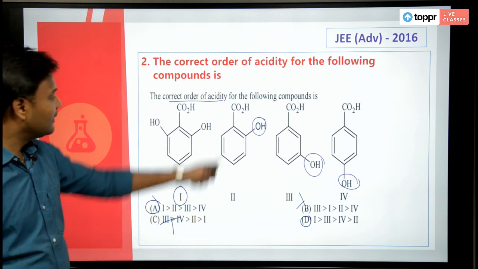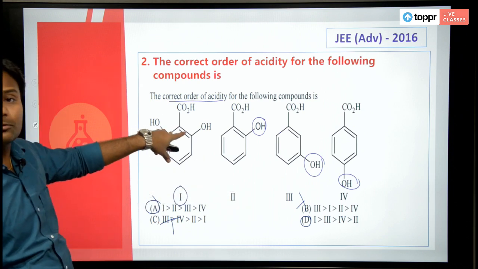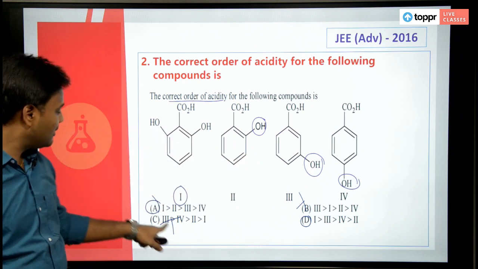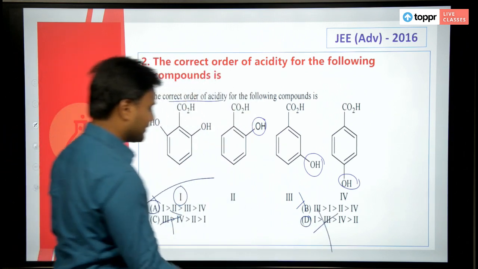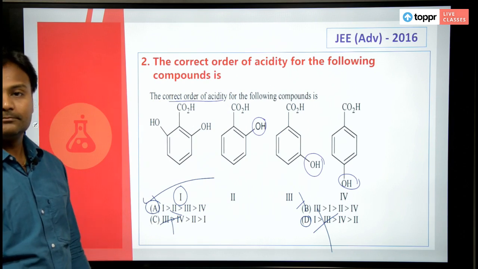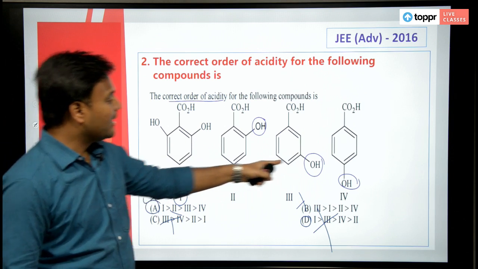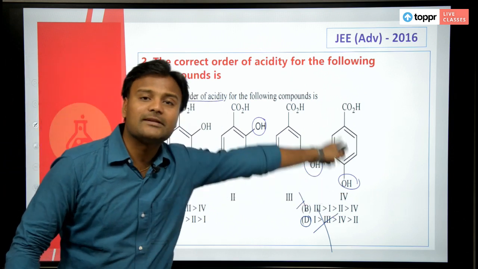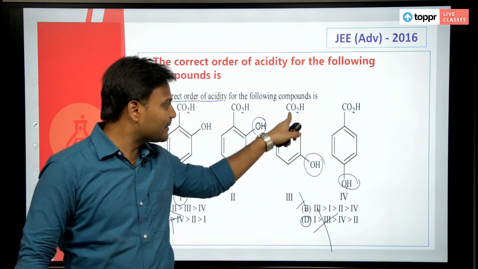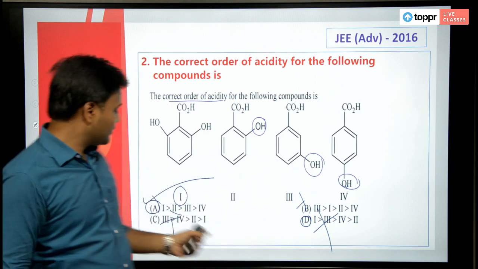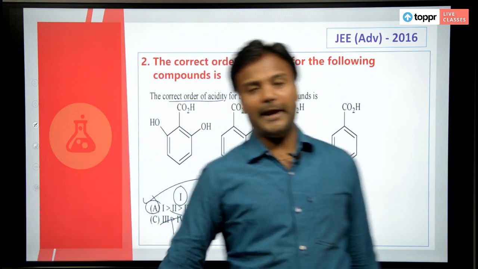The next, this compound number 2, because of the hydrogen bonding again, you have two hydroxy groups here, but here only one hydroxy group. After 1 it should be 2, so the option is A and we are rejecting this as well. Is it clear to all of you? The first one, this one, next is this, last will be this, because the OH group is present far away, and here it is present just alternatively. So, it is 1, 2, 3, 4, the same order. The correct option is A.